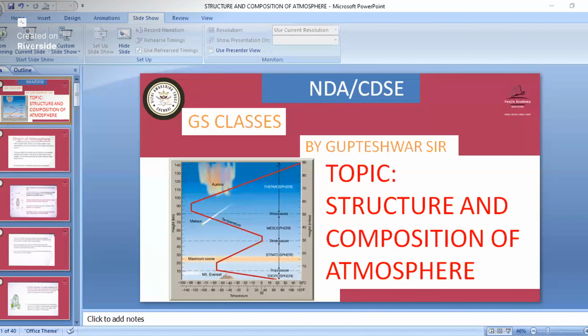So today we are going to study climatology. We had finished all the geomorphology part, so today we'll start with climatology. In the climatology part, we'll see everything about the atmosphere, the structure of the atmosphere, then the composition of the atmosphere. Then we'll be seeing the pressure belts, the winds, and all other parts like deserts, how a desert is formed, and how climate changes take place. All of this we'll see in this part. So we'll start our class with the structure and composition of the atmosphere.